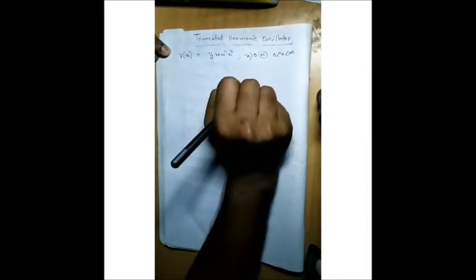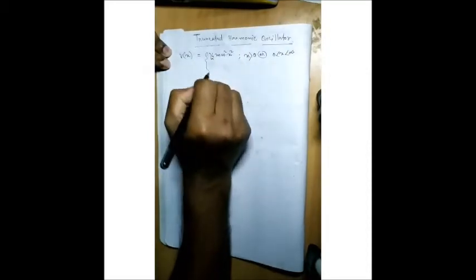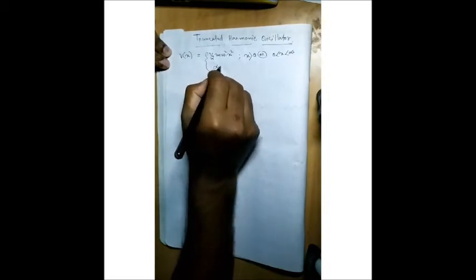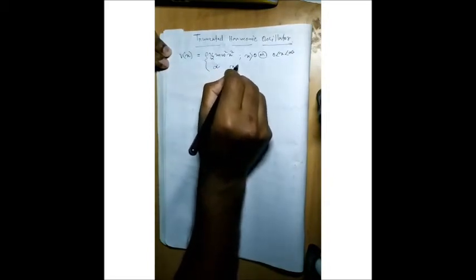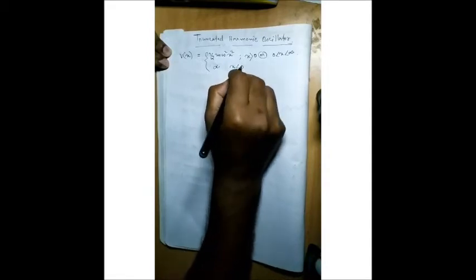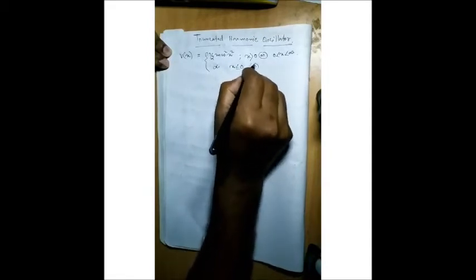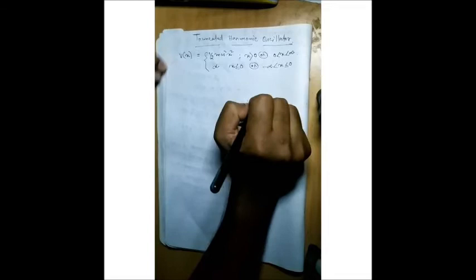And the range of potential is, suppose, given that x is greater than 0, or sometimes it can be written as 0 less than x less than plus infinity. Clear? And it is infinity when x is less than or equal to 0, or sometimes it can be written as minus infinity less than x less than or equal to 0.